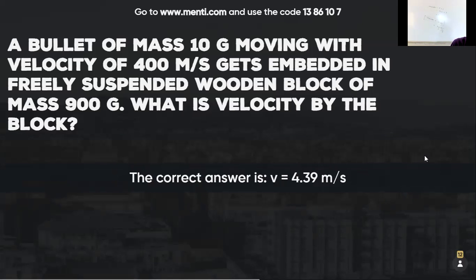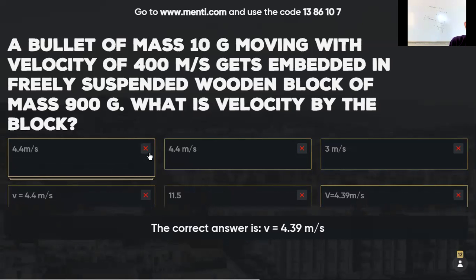The correct answer is 4.39 meter per second. So this can be taken as approximately 4.4.